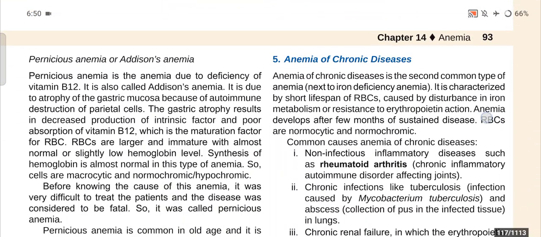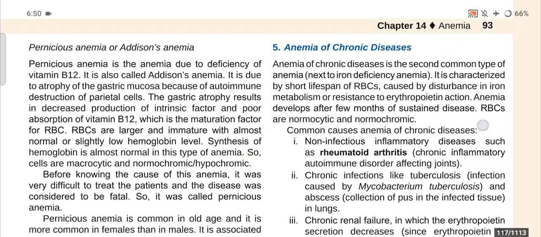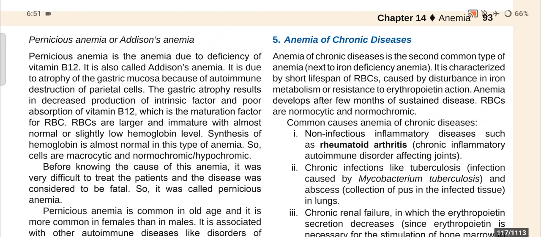Now, the last type of anemia, that is the anemia of chronic disease. Anemia of chronic disease is the second most common type of anemia next to iron deficiency anemia, and it is characterized by a short lifespan of RBCs. It is caused by disturbances in iron metabolism or resistance to erythropoietin action. Anemia develops after a few months of sustained disease. RBCs are normocytic and normochromic in this case also.